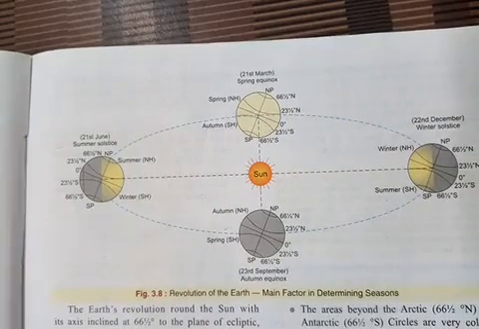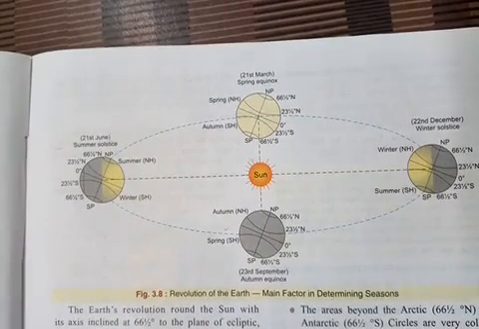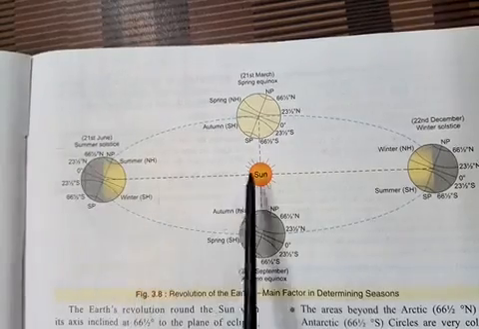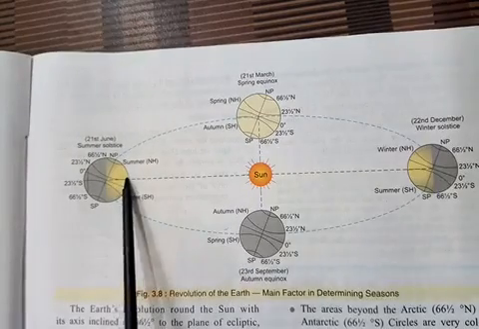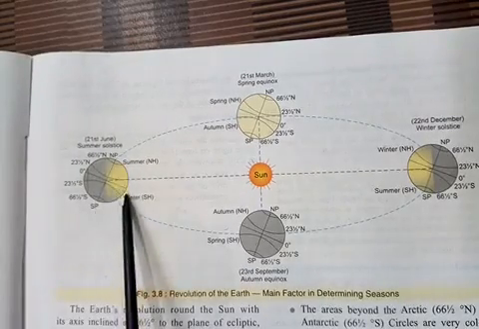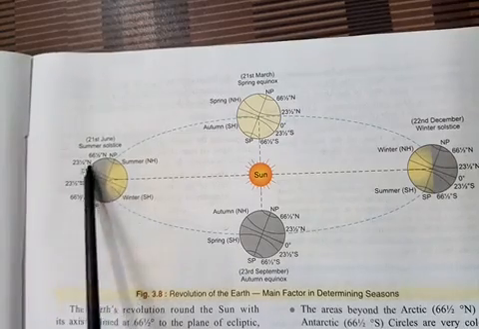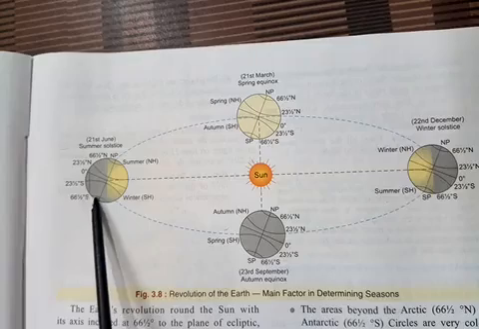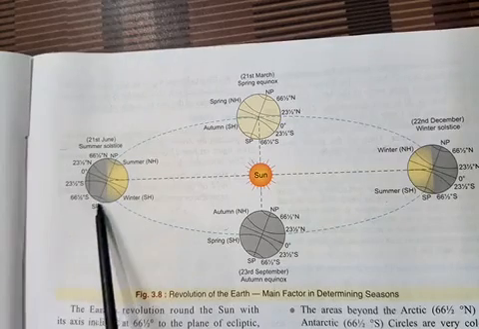So look here, these are the 4 positions. Now this is the summer solstice. On 21st June, sun rays fall vertical on Tropic of Cancer. This whole position is called summer solstice. Northern hemisphere experiences summer season, but the southern hemisphere experiences winter season.